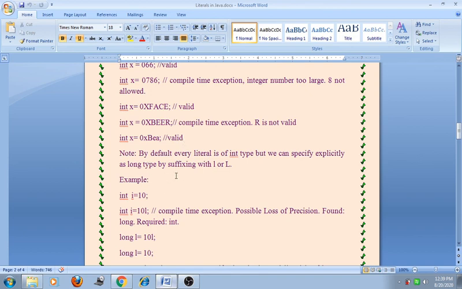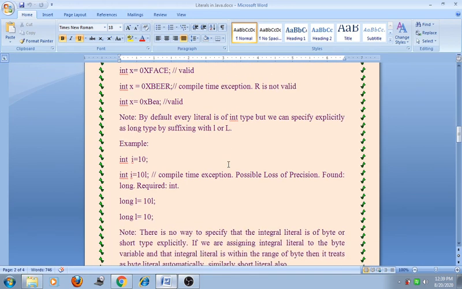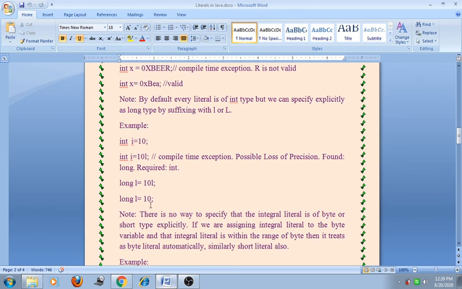Note that by default every integral literal is of int type, but we can specify explicitly as long type by suffixing with l or capital L. Suppose I write int i = 10L. Then a compile time error will occur: possible loss of precision, found long, required int. So long l = 10L or long l = 10.